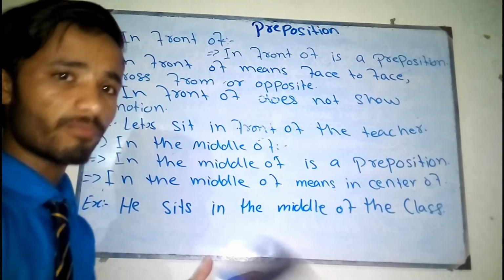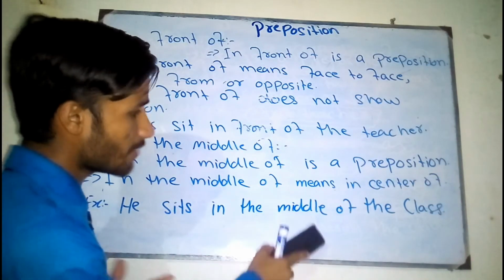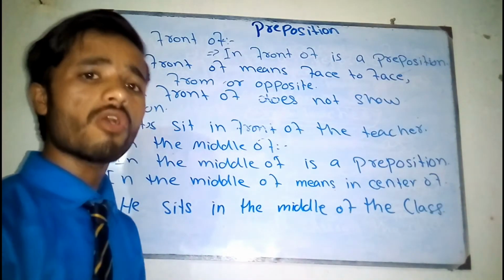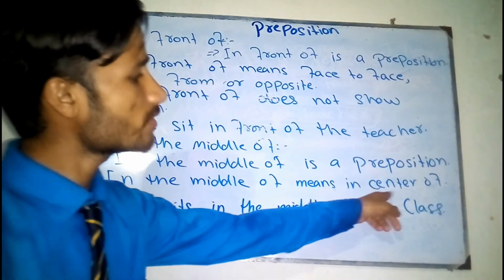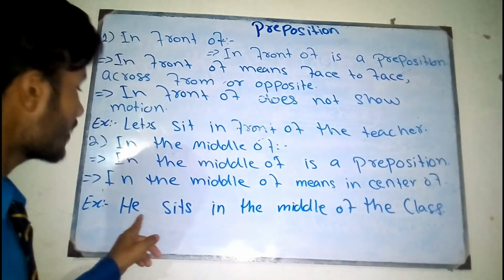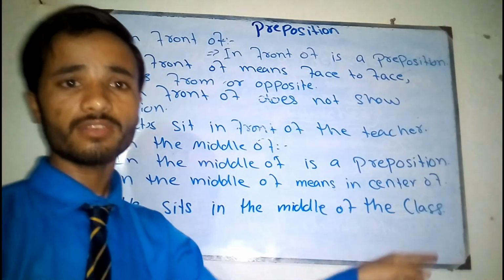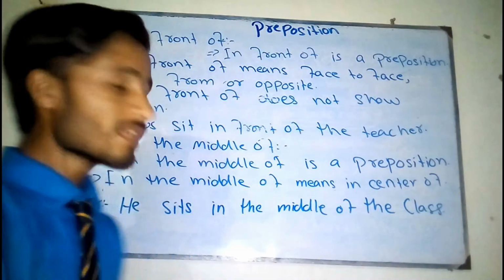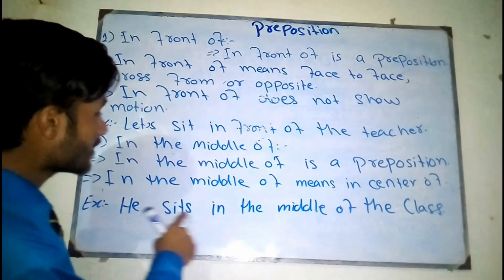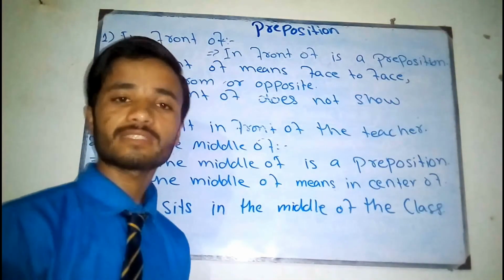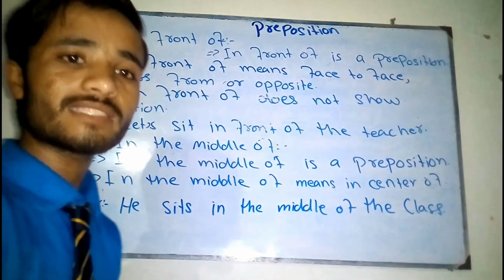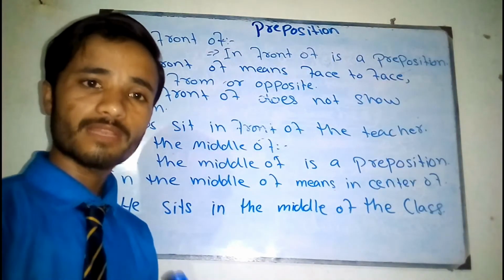So we can say in both ways, whether we want to use in the middle of, or whether we want to use the center of, right? So we can say he sits in the middle of the class, or he sits in the center of the class. Is this clear? इस सेंटेंस का क्या मतलब है? He sits in the middle of the class. इस सेंटेंस का ये मतलब है कि वो क्लास के दरमियान में बैठा है.